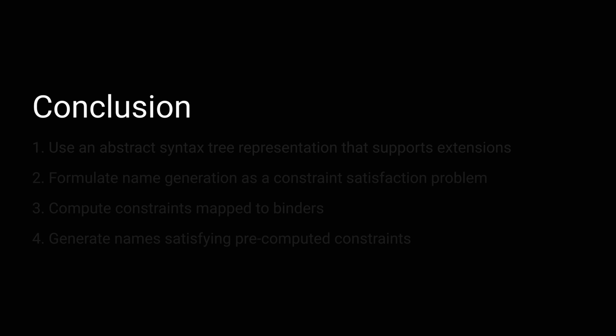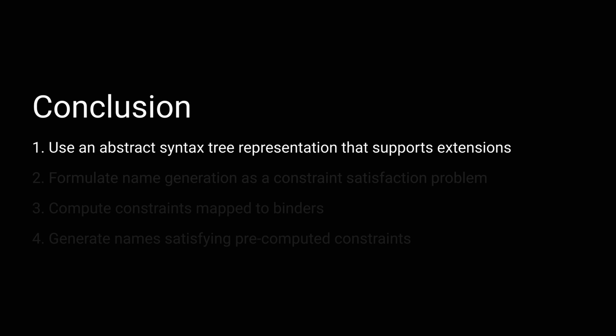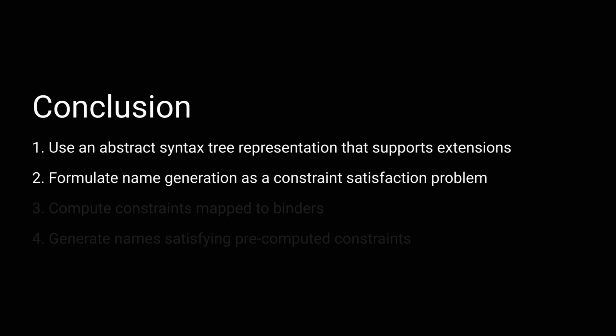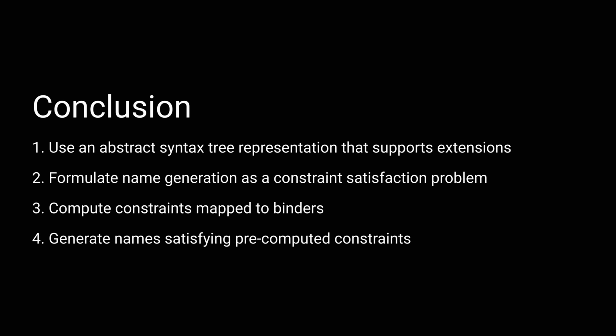In conclusion, we've seen how to implement a sound, fresh variable name generation algorithm for expressions in a lambda calculus having both named and unnamed variables. The approach we implemented relied on having a flat arena-based representation for the abstract syntax tree such that we could easily map from binders to constraints. We formulated name generation as a constraint satisfaction problem and implemented a two-phase algorithm that builds constraints and then selects parameter names satisfying those constraints.